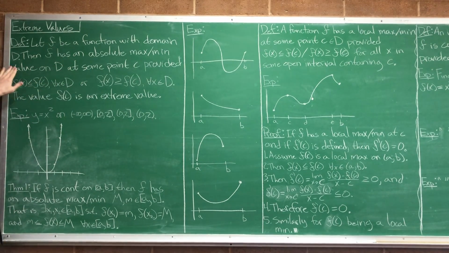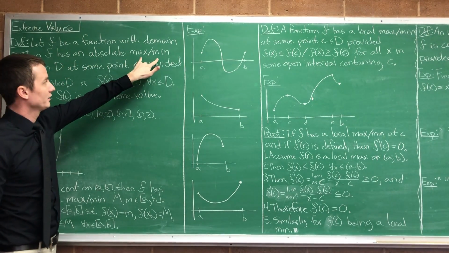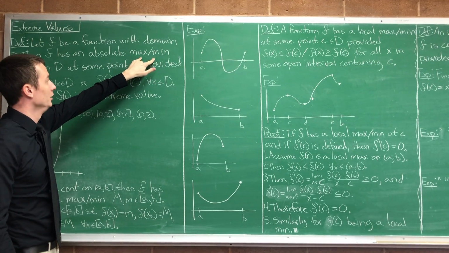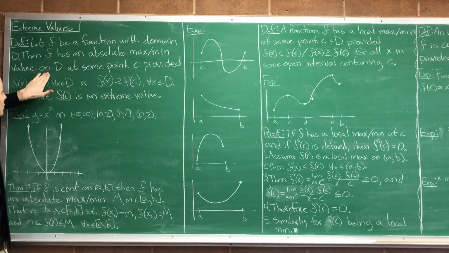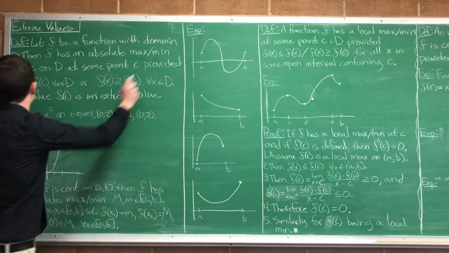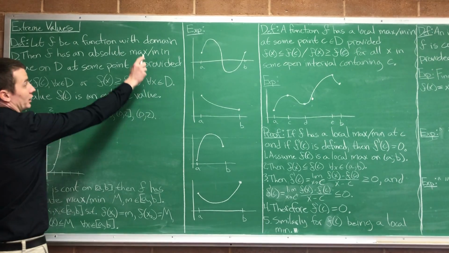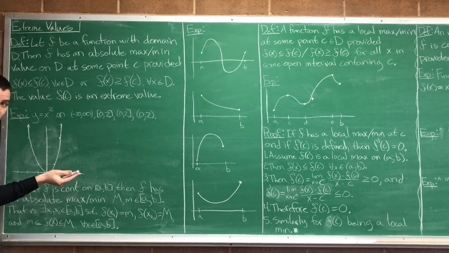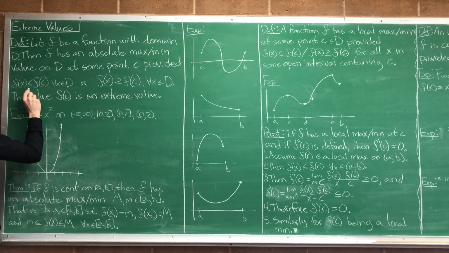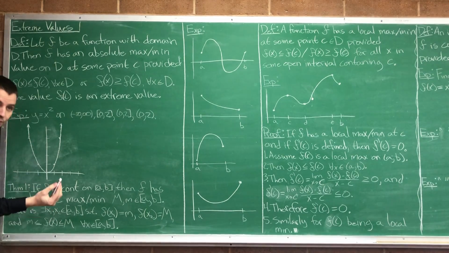Let f be a function with a domain D. Then f has an absolute max/min, so we're doing two definitions in one, value on D at some point c, provided that, in the one case, if we're talking about the max, it's a max if f of x is less than or equal to f of c everywhere in the domain. Good so far? When is f of c the absolute max? When it's greater than or equal to the value of the function at every point in the domain. That's when it's the max point.